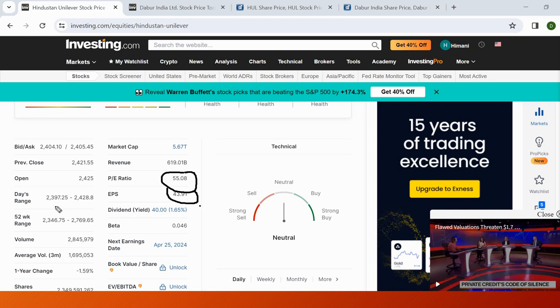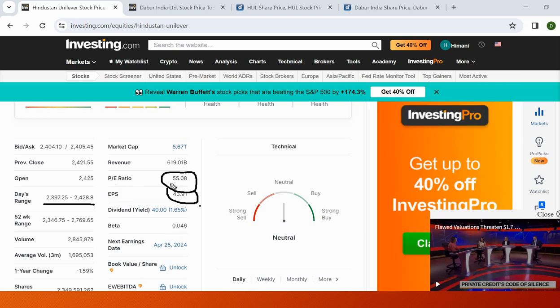So 55.08 multiplied by 43.91 comes out to be 2418. So that means it comes within this range. So for Hindustan Unilever, the investors are ready to pay 55 times of whatever the EPS is.